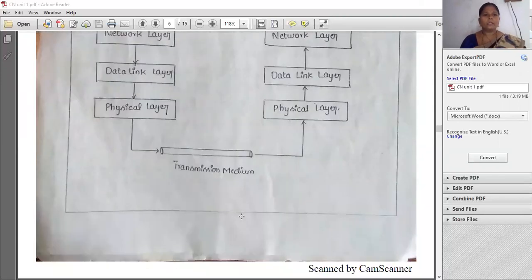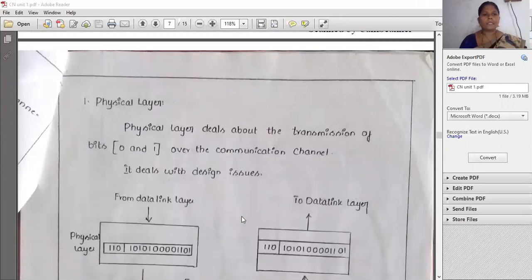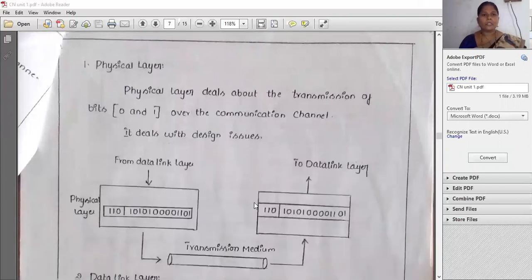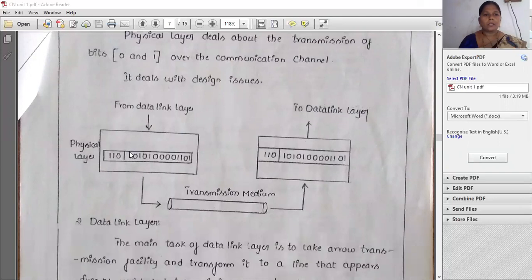So here we'll discuss the physical layer. First one is the physical layer. In the physical layer, it deals with the transmission of data over the communication channels. The data will be sent in the form of zeros and ones.